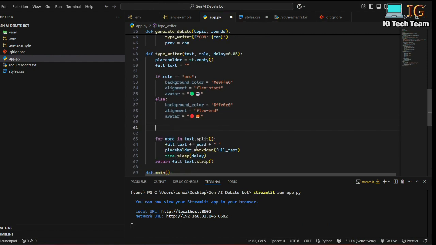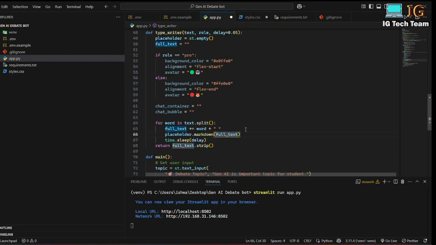Now, what I have to do is create one chat container. This will be my container where I will be displaying all the text, and another will be the chat bubble. So this chat container and chat bubble will be my HTML tags. I will be adding the HTML tags later.